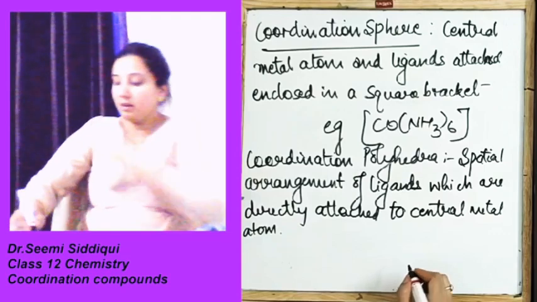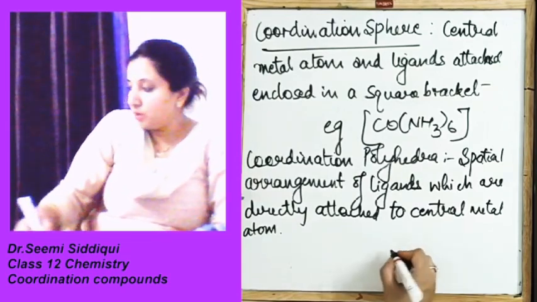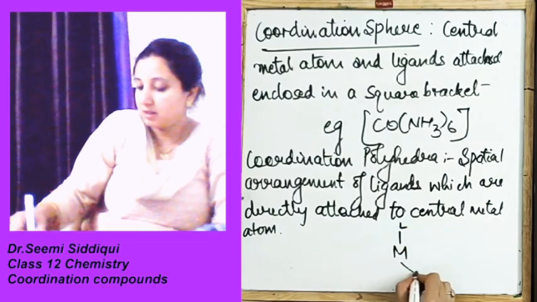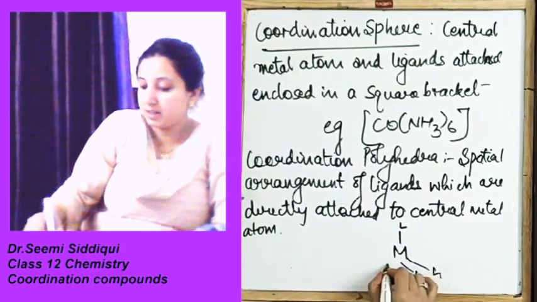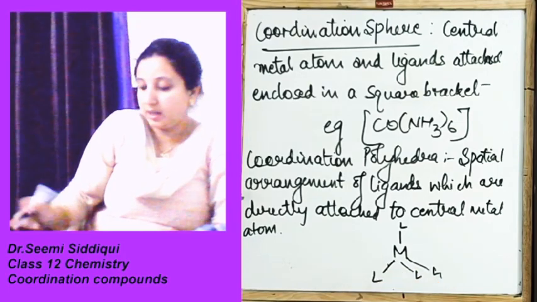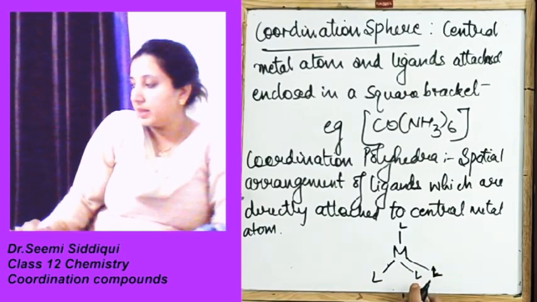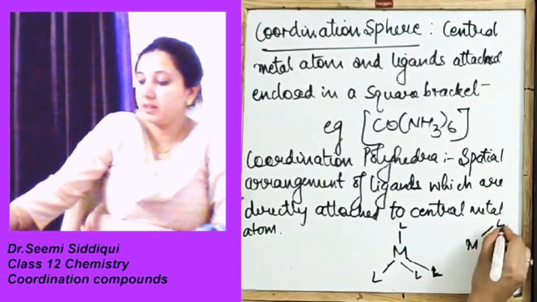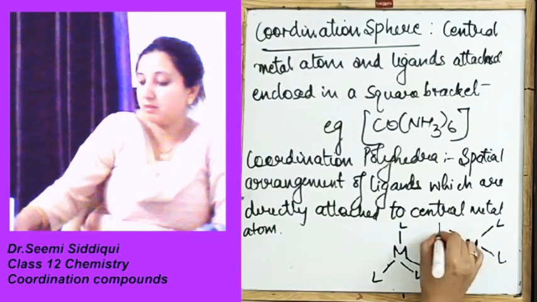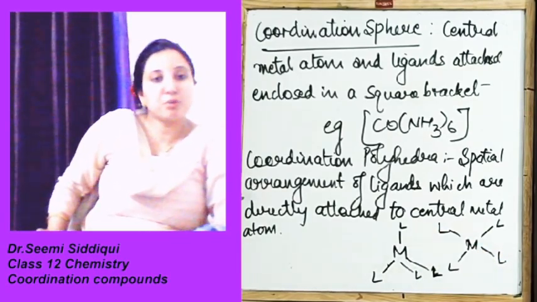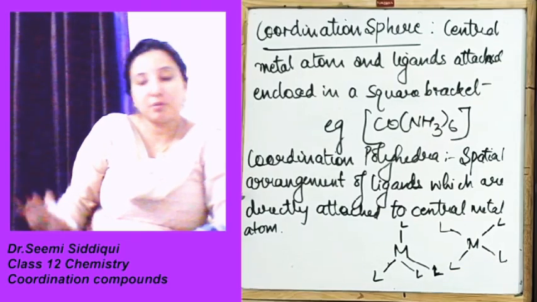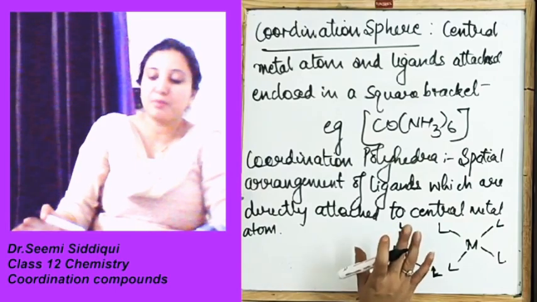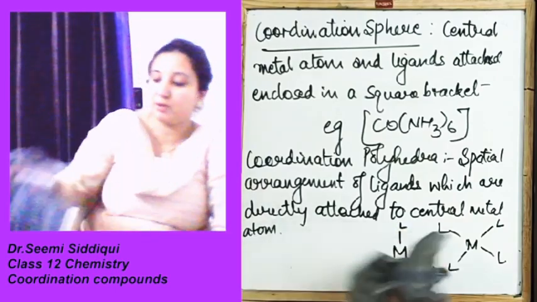For example, if I say this is your central metal atom, and this is your ligand, this is your ligand, this is your ligand, and this is your ligand, then which shape is this? This is your tetrahedral shape. Similarly, if we write down like this, so this is your square planar shape. So these are going to give you the geometry; the coordination polyhedra is going to give the geometry.